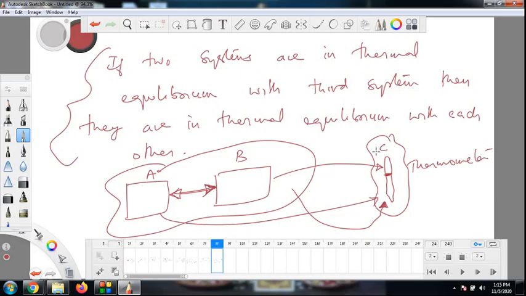Why is it called the zeroth law, by the way? Generally our numbering starts from first, second, third, fourth. But why is it called the zeroth law? The problem is temperature is such a fundamental thing in thermodynamics that the definition of temperature was realized much later than the first law of thermodynamics. So the first law of thermodynamics was formulated first. Then they found that temperature is more fundamental to the first law.